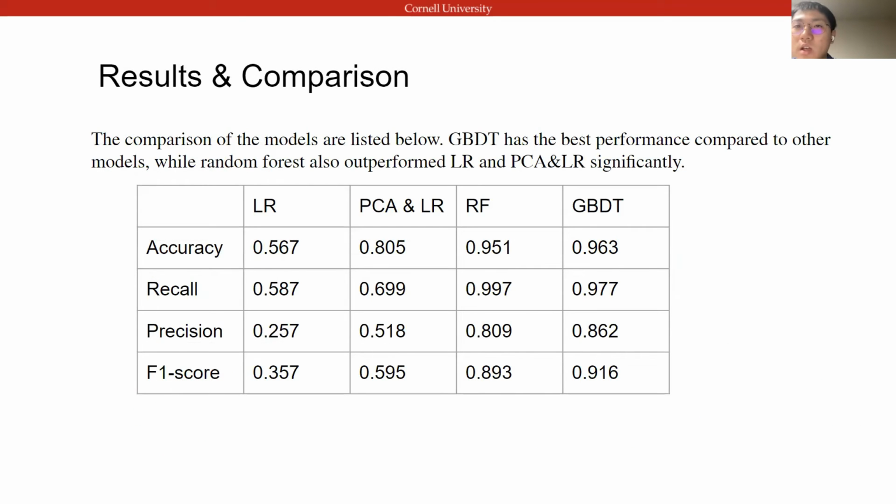In summary, this table displays the overall performance for the baseline model, the PCA and logistic regression model, the gradient boosting decision tree, and the random forest model. From the table, we can tell that all three models greatly improve the performance. Among them, the random forest and the gradient boosting decision tree outperform the PCA method. Their accuracy has reached near 95%, and the recall score is near 100%. And their important features are very similar. And we go to the next slide.